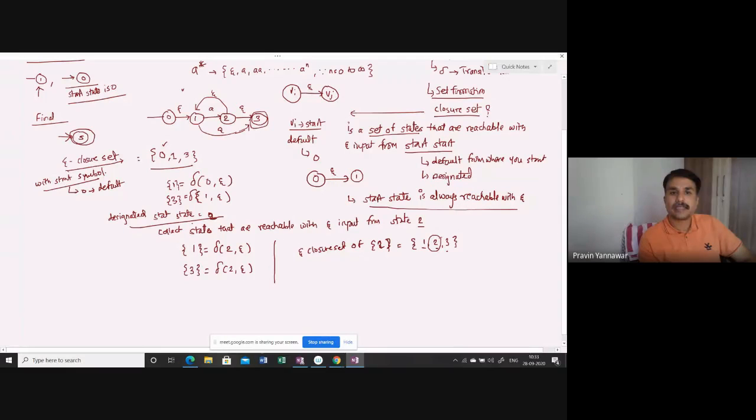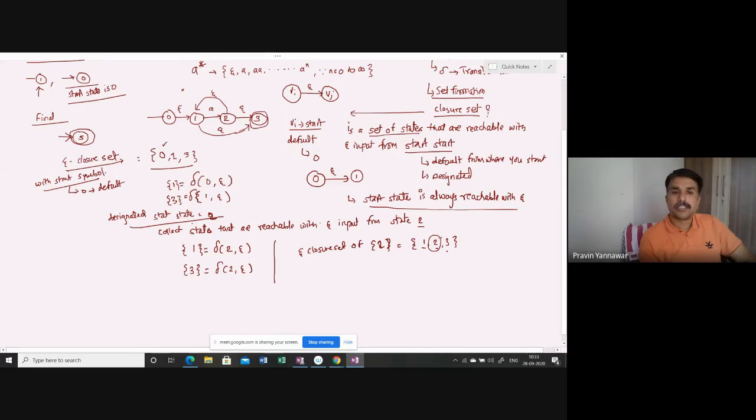And 1 and 3: from 2 it is going to 1, and from 2 it is going to 3, so 1 and 3 are both reachable. And 1 itself is reachable with epsilon input. So in this case it is very easy to find the closure set.